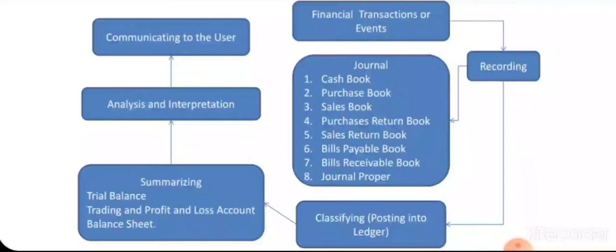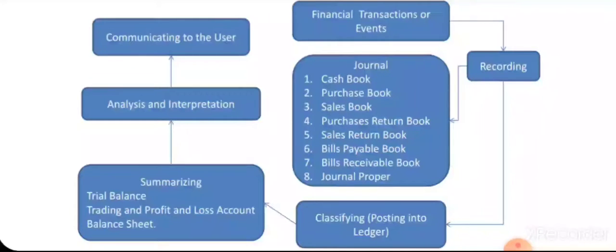Once we record all the entries in the journal, we will transfer them into the ledger. The process of entering into the ledger is termed posting. All the transactions will be classified and recorded according to the date.